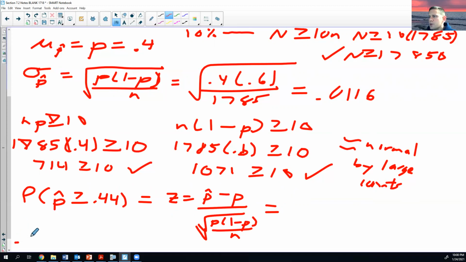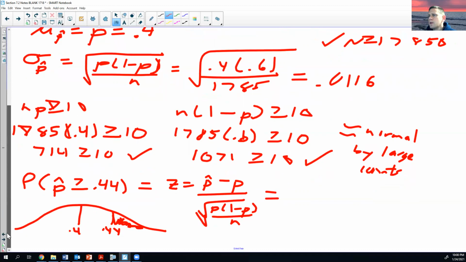If I want to draw a picture, which is very helpful, so I don't have to show my work very much, 0.4 is here, 0.44 is here, and we're trying to find this area this way. Okay, so this would be mu sub p hat, or p. And then this is p hat over here. All right, so drawing the picture, that's kind of what the picture looks like.